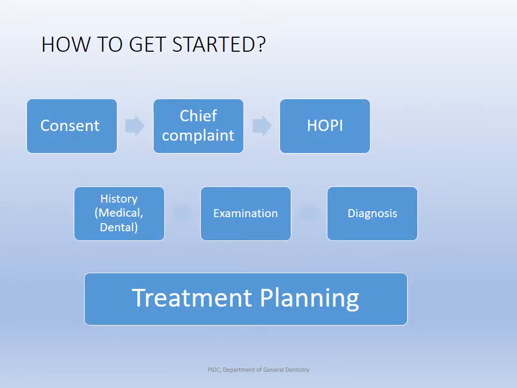So how to get started? Like I said, please take whatever I'm telling and match it up to whatever we have done in oral medicine and radiology already. As you all remember our case sheet format, there is a consent page on the front page, and you get the patient's consent with a self declaration regarding the patient's medical conditions and habits, which in our clinic is specifically designed for a dental setup.